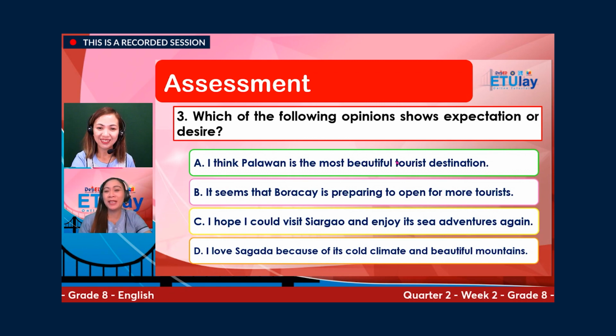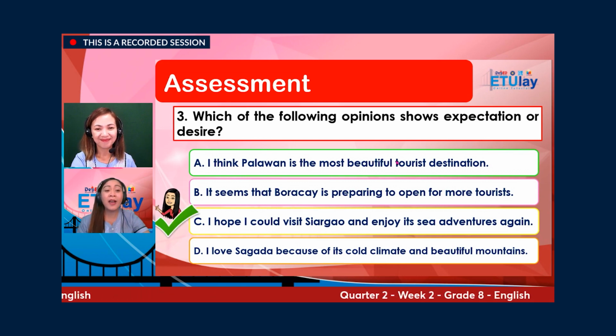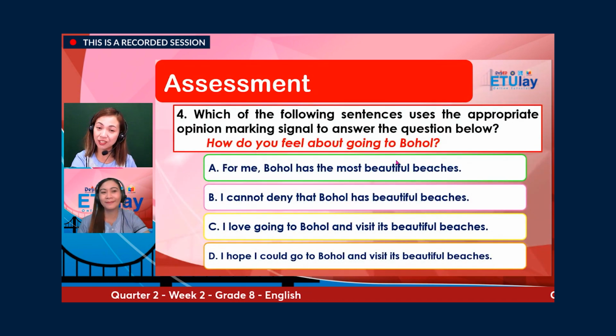Moving on to number 3. Which of the following opinions shows expectation or desire? A. I think Palawan is the most beautiful tourist destination. B. It seems that Boracay is preparing to open for more tourists. C. I hope I could visit Siargao and enjoy its sea adventures again. Or D. I love Sagada because of its cold climate and beautiful mountains. What is your answer? And the correct answer is letter C. I hope I could visit Siargao and enjoy its sea adventures again. I hope we could visit too.